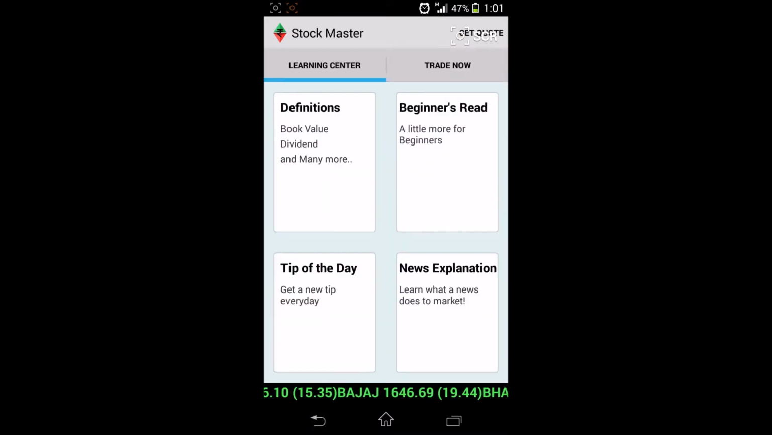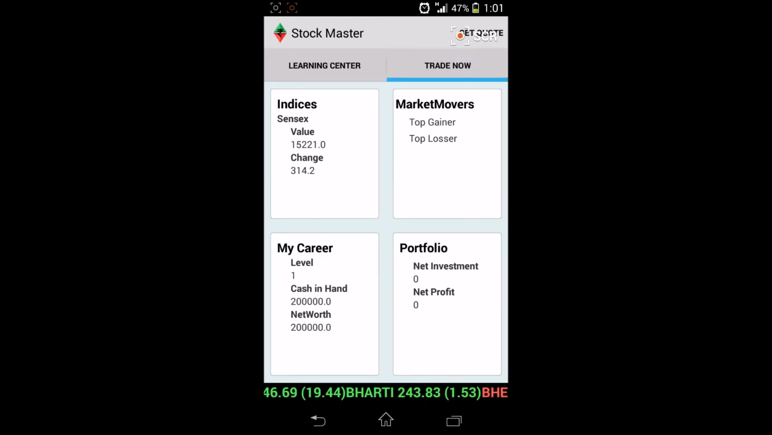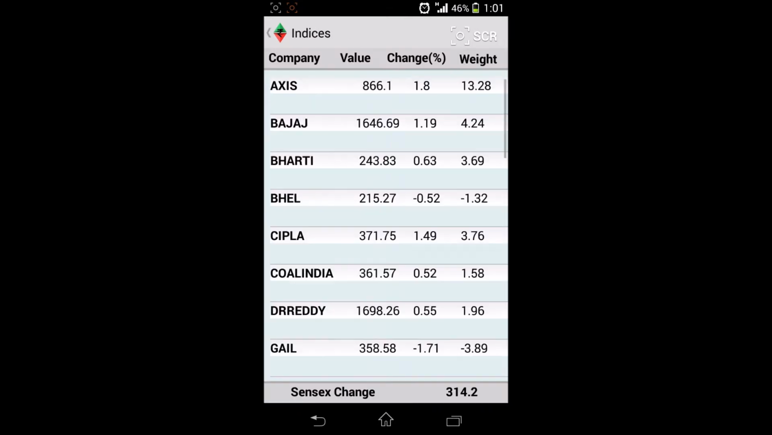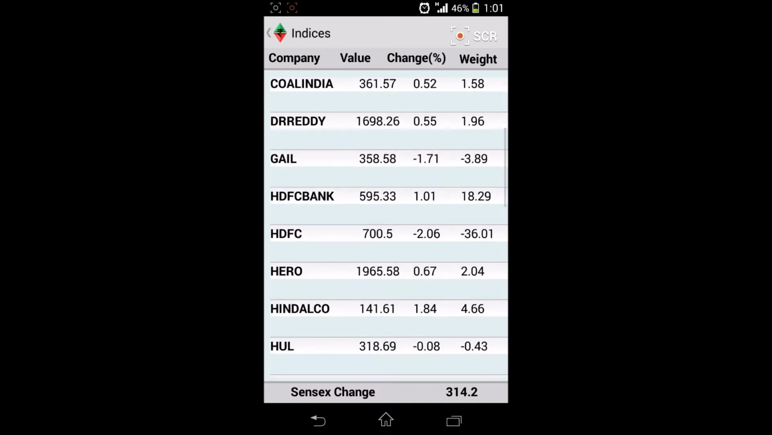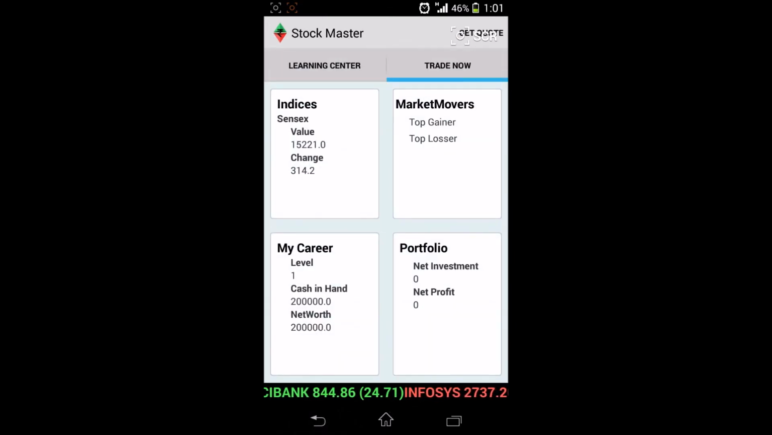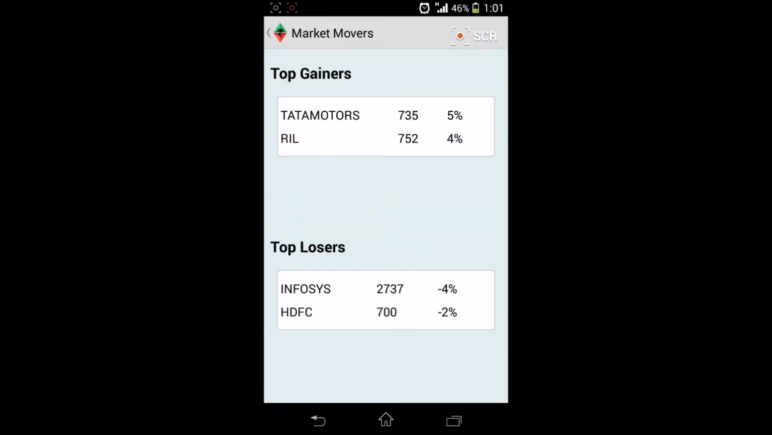Now going to the Trade Now section, it lists down the value of the Sensex. We have fixed the Sensex value at 15,000 in the beginning. Now it keeps on showing the current value of the Sensex and the change. Here we have tried to explain to the user how every company has a different weight in the Sensex. Like Axis Bank is contributing 13 points, Bajaj is 4 points, BHEL is pulling the Sensex down by 1 point. So the cumulative change of these companies is 314 points. Market Movers will list down the top 2 gainers and top 2 losers.